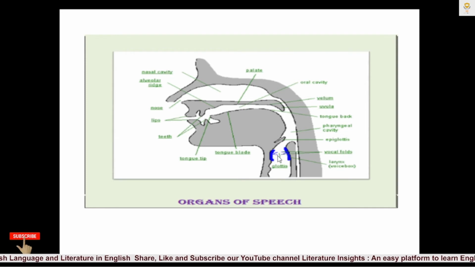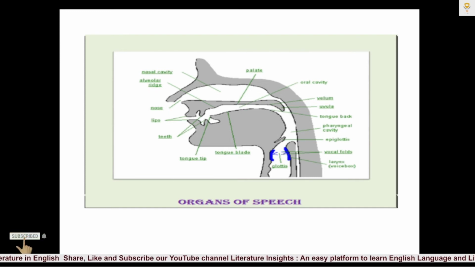Here you can see this blue part. This is called the vocal cords. Vocal cords are either of two pairs of folds of mucous membranes that project into the cavity of the larynx and have free edges extending towards the middle line. So this is called the vocal cords. When we articulate or produce speech sounds, they come closer or go wide apart.